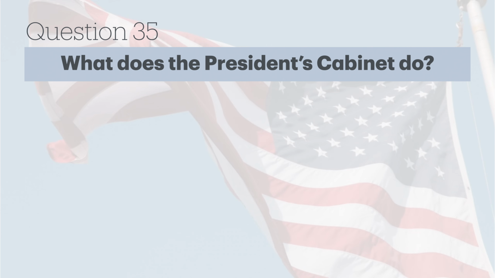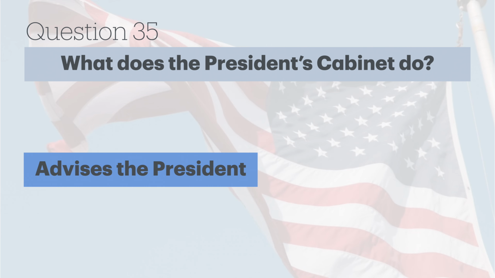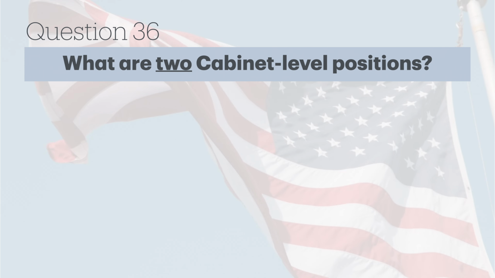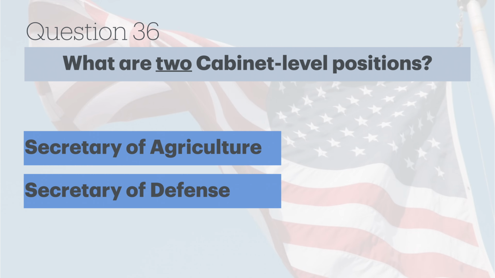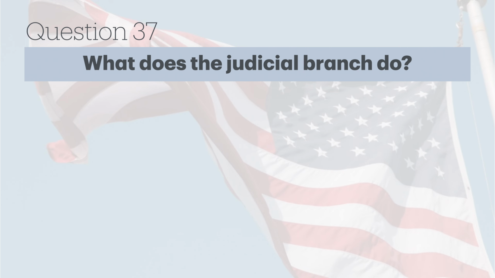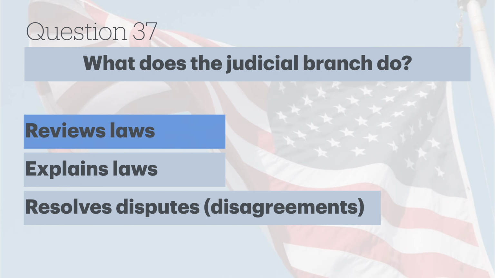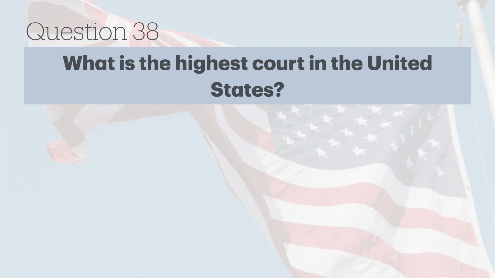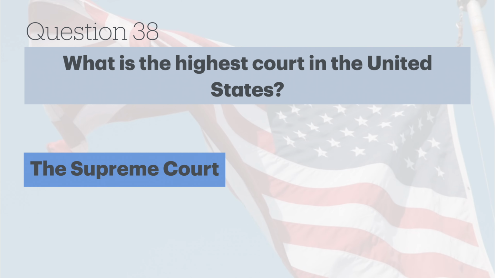What does the President's cabinet do? Advises the President. What are two cabinet-level positions? Secretary of Agriculture, Secretary of Defense. What does the judicial branch do? Reviews laws. What is the highest court in the United States? The Supreme Court.